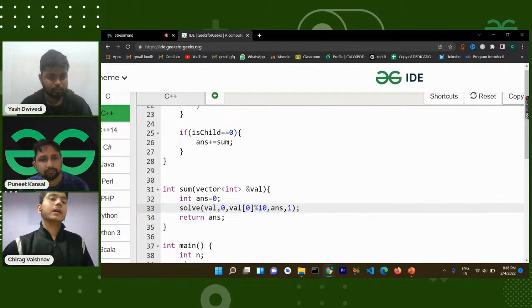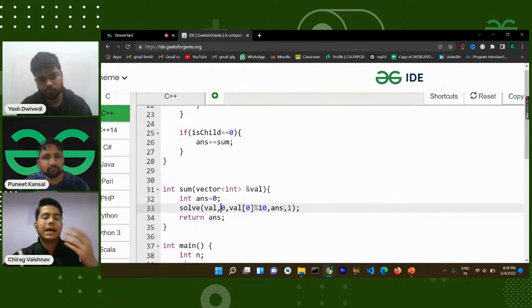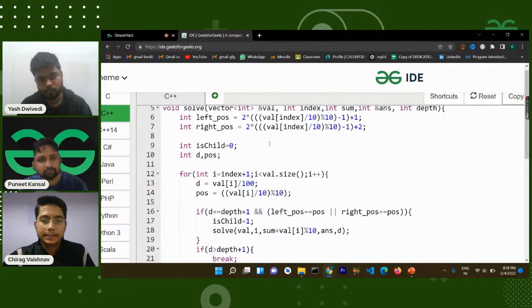In the diagram that sir presented at the start of the session, the first was level 1, then level 2, then level 3, and this is how it was going. One thing you have to keep in mind is that I have kept zero-based indexing. So this is the node for the root value, and we have started with that.